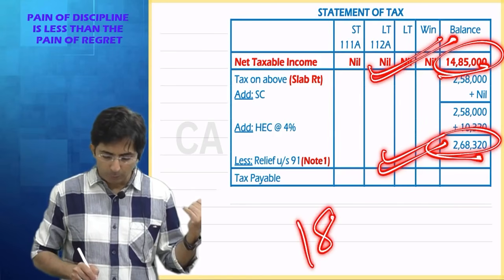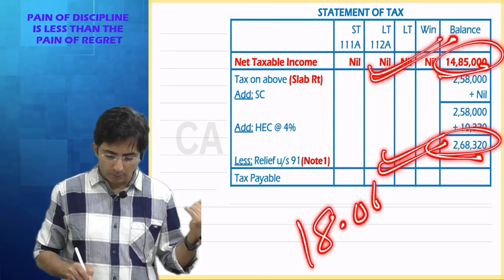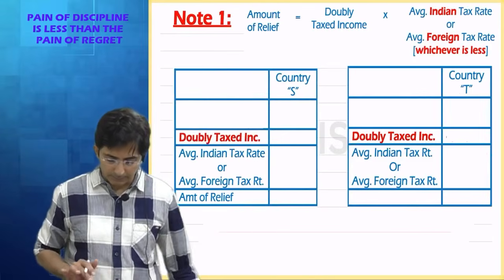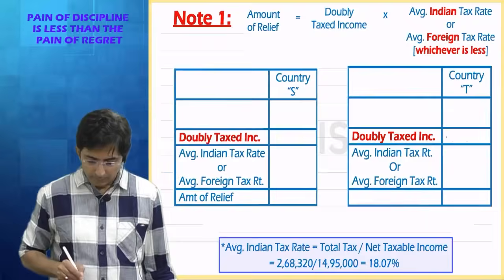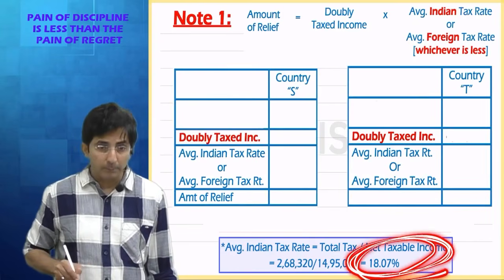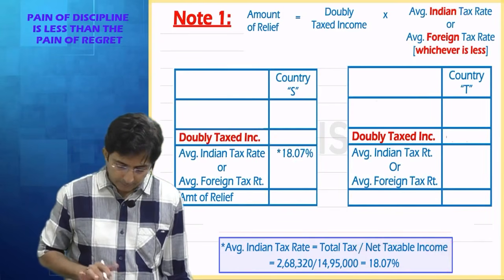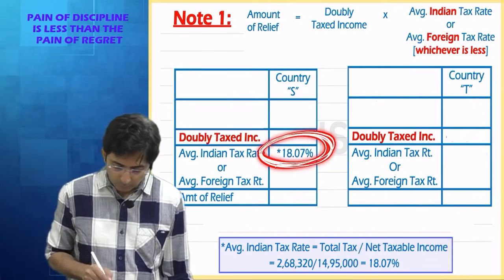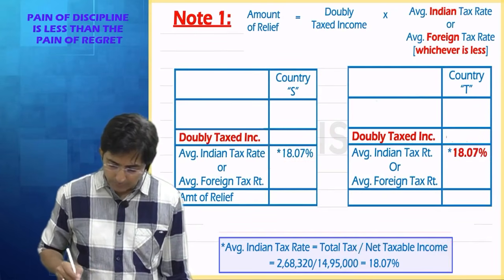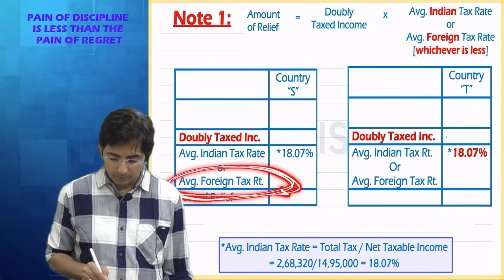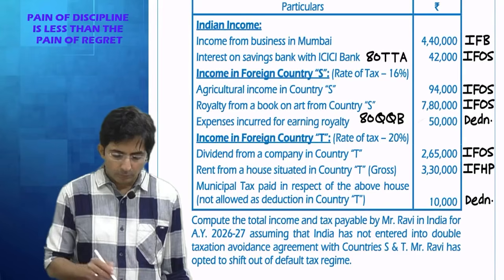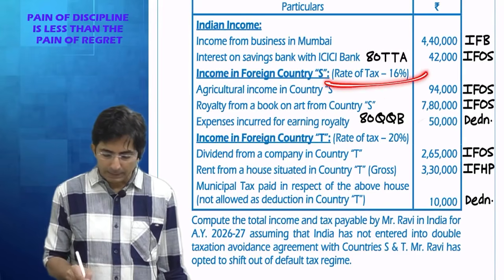It comes to 18.07%. So see, I have shown the working here. I have written here 18.07%. Look. And here also 18.07%. Now what is average foreign rate? It is directly given in the question.